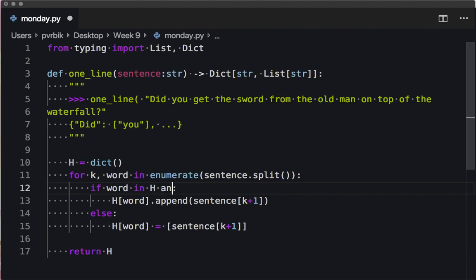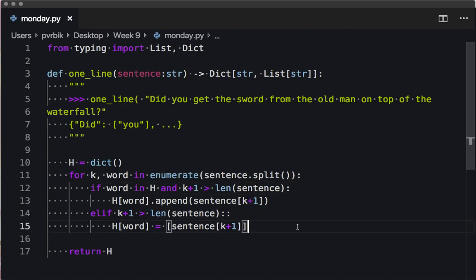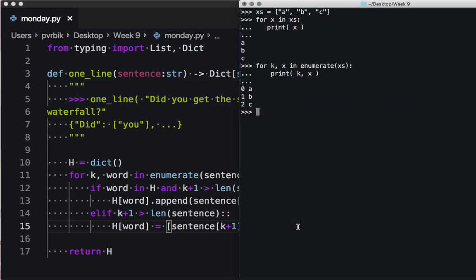So if word is in h and k plus 1 is less than the length of, what, sentence? This is not very good code today. And elif this. Sentence. Okay, let's give it a try.